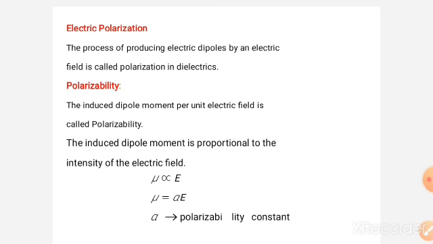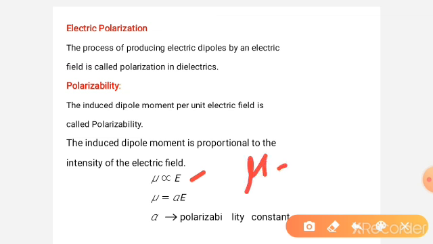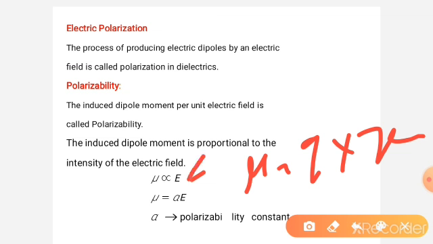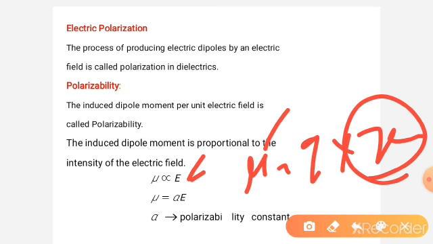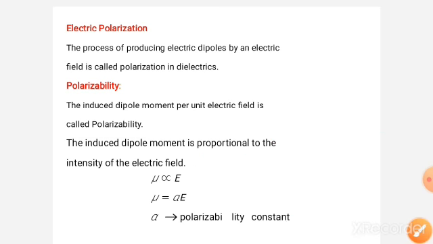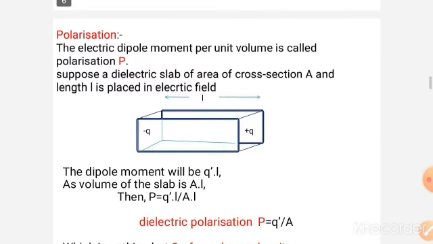So dipole moment increases with increase in the electric field. Why? Dipole moment is equal to charge into the distance between the two charges. If the electric field increases, the separation increases, and automatically the dipole moment also increases. So mu is directly proportional to E. Mu is equal to alpha into E. Here alpha is known as the polarizability constant.